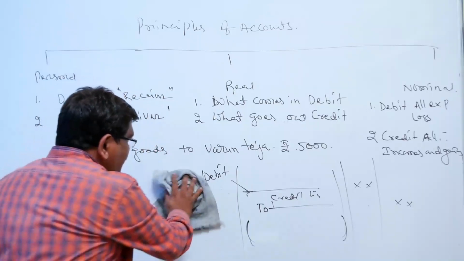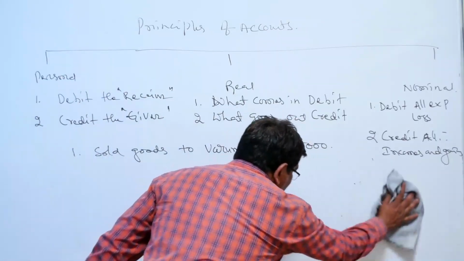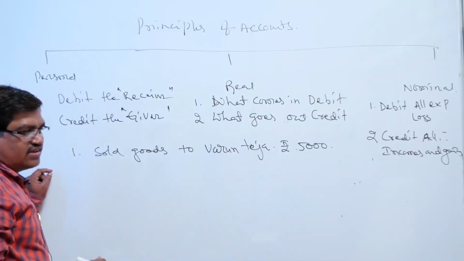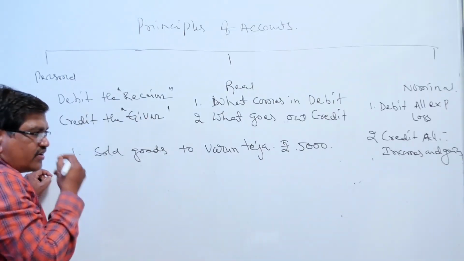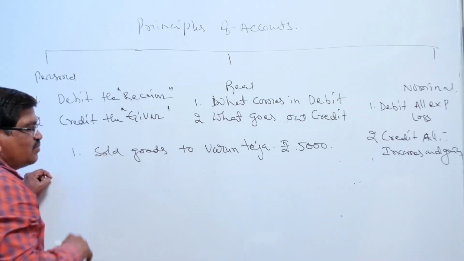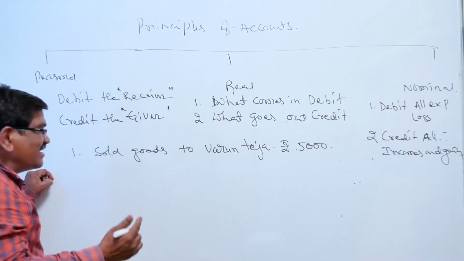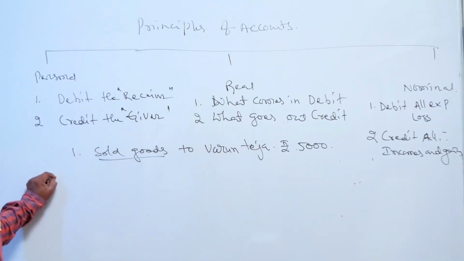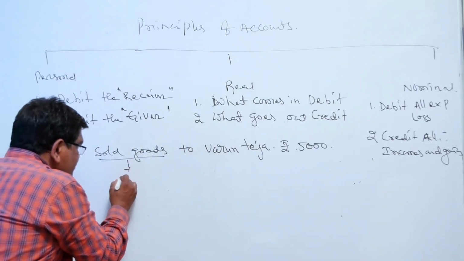Then making of the entry. The first one, sold goods to Varun Teja, is a transaction. First you identify two aspects, debit and credit. You underline sold goods and you create the sales.